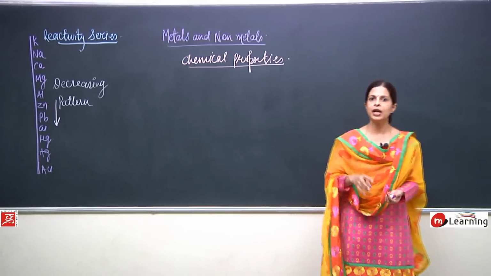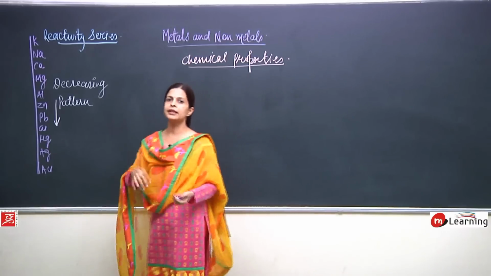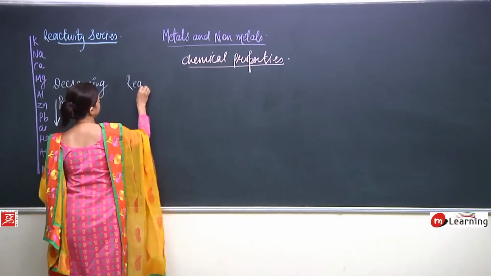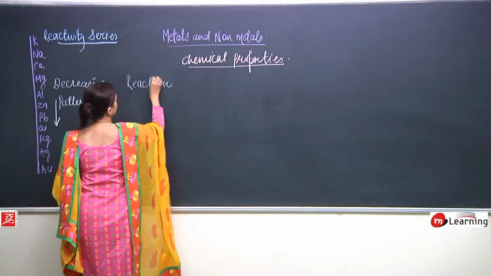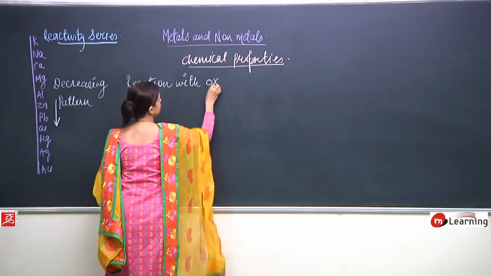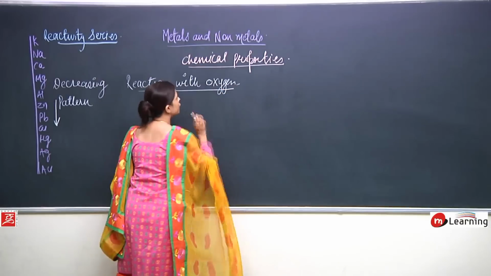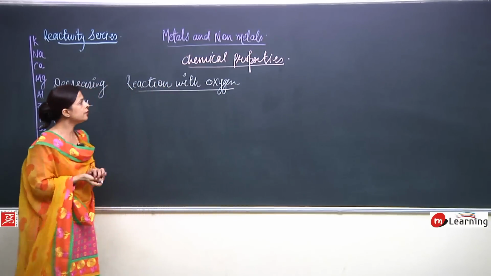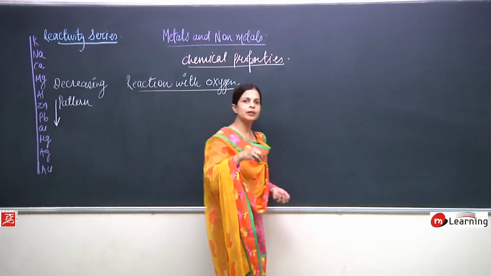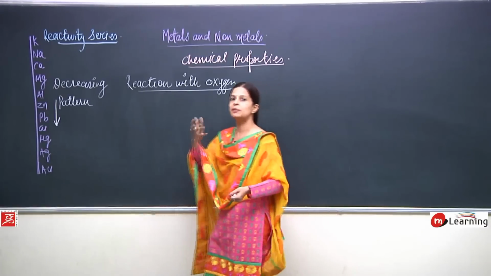First of all, we are going to talk about the reaction of metals with oxygen. Whenever something reacts with oxygen, it means that a particular element is burning.